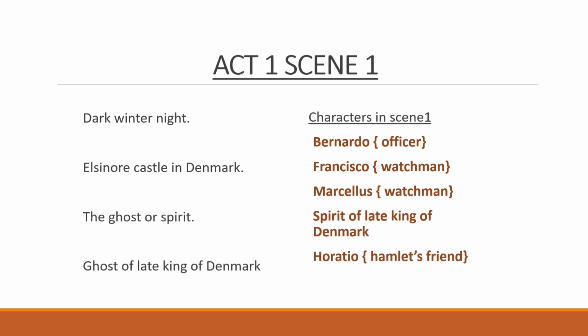The ghost appears for a second time when Horatio tries to speak to it. The ghost remains silent and disappears. Horatio suggests that they tell Prince Hamlet, the dead king's son, as the ghost will not refuse to speak to his beloved son.